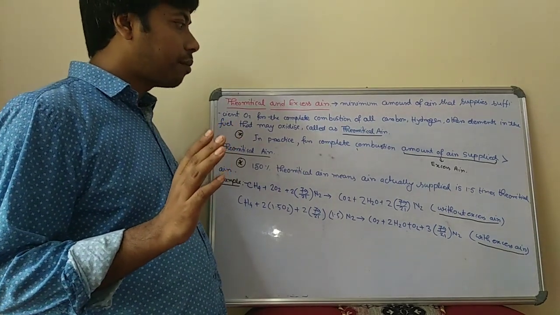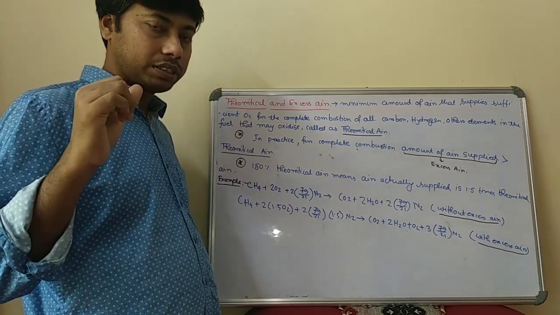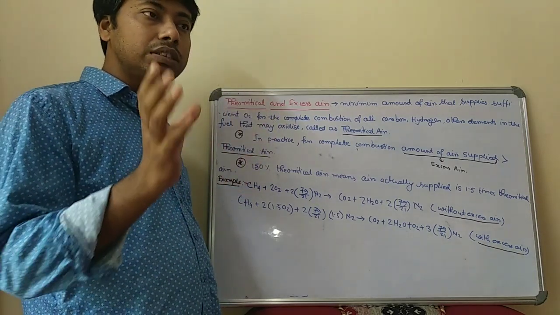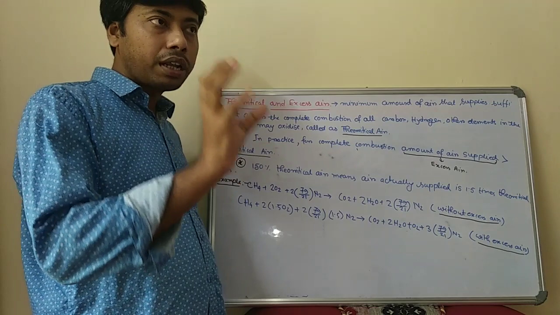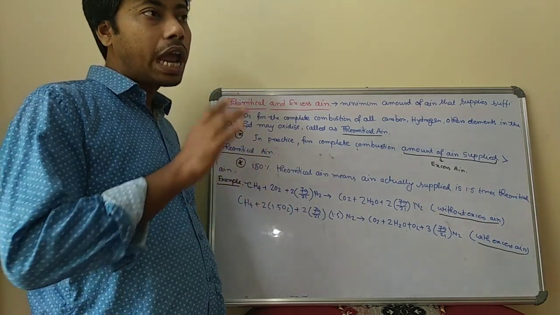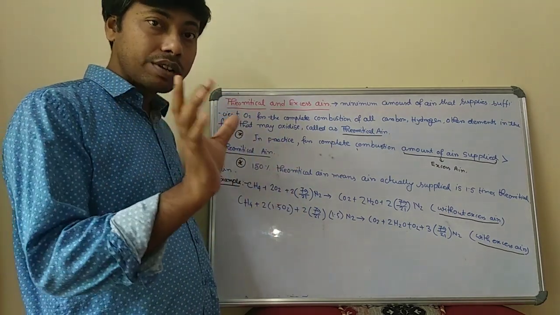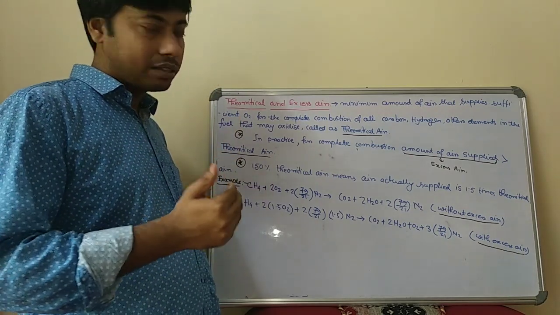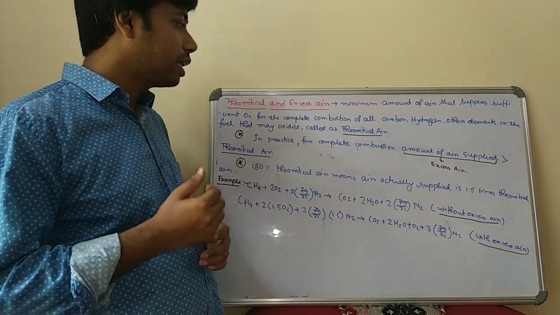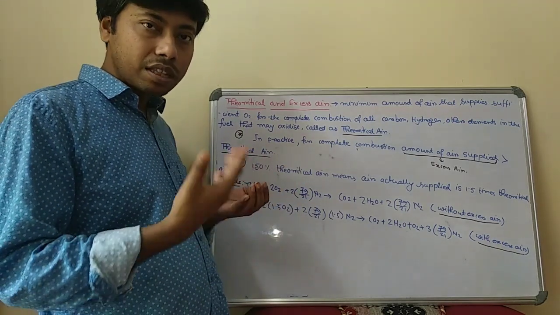Now, suppose the amount of air supplied in practical cases is 150%, but theoretically it is 100%. So the theoretical air required is 100%, but the amount of air required in practical cases is 150%. So the amount of excess air will be 150 minus 100, that is 50% excess air. Or you can say that 150% theoretical air means the air actually supplied is 1.5 times the theoretical air.